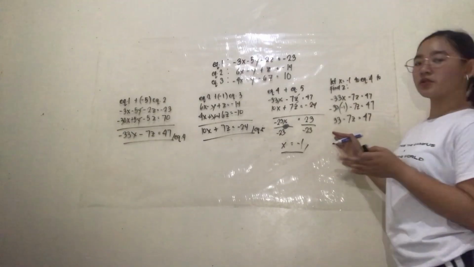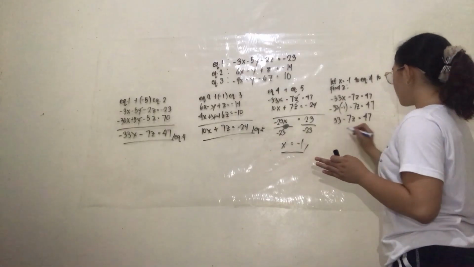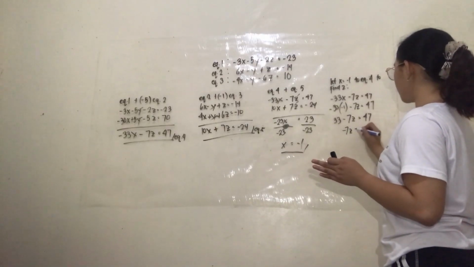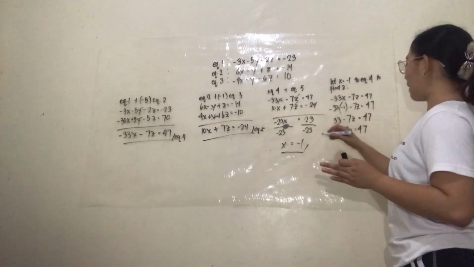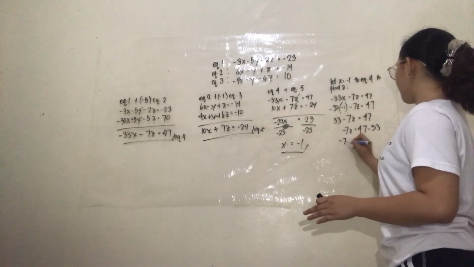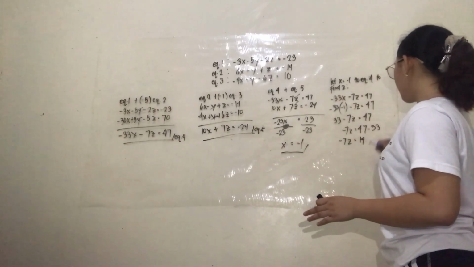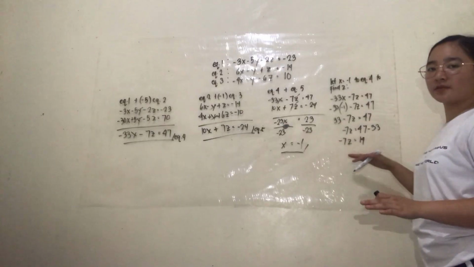So we can transpose 33 to the other side, so that negative 7z is equal to 47 minus 33. So we have negative 7z is equal to 14. So divide both sides by negative 7.